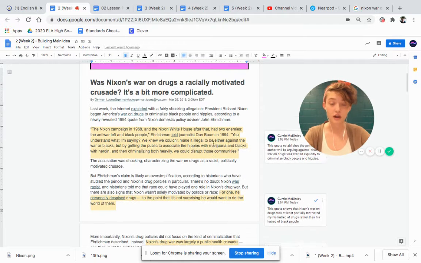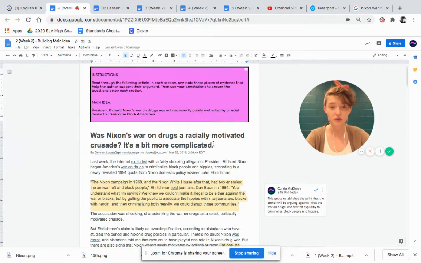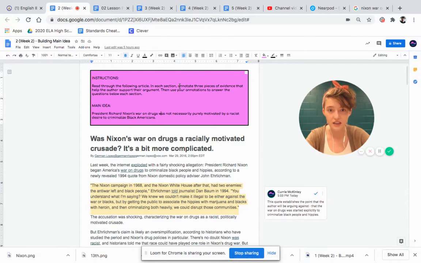So what I'm trying to do right now is annotate 3 pieces of evidence that help the author support their argument. So if I have up here that the argument is Richard Nixon's war on drugs was not necessarily purely motivated by a racist desire to criminalize Black Americans, the main idea of this article is that it wasn't entirely about race and about racism.